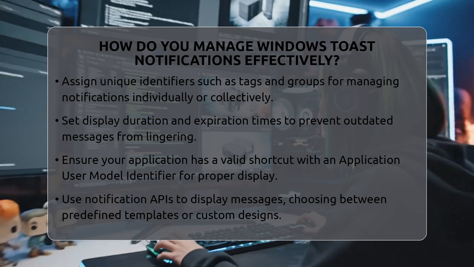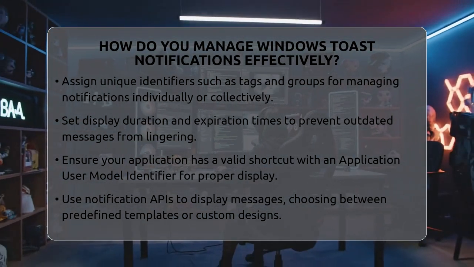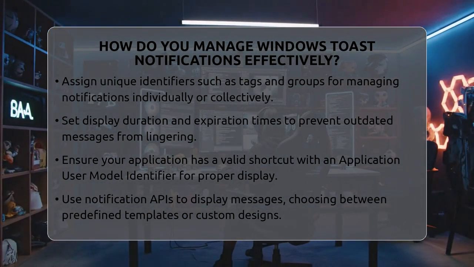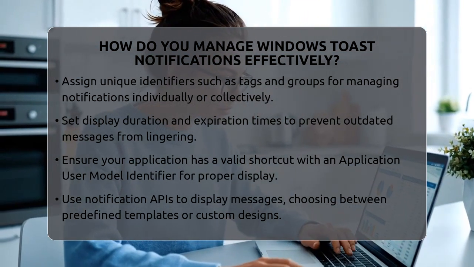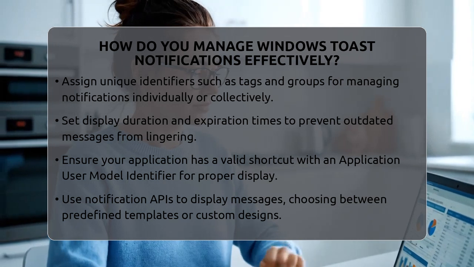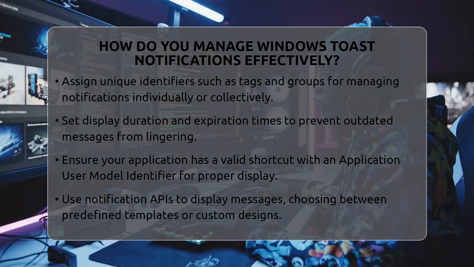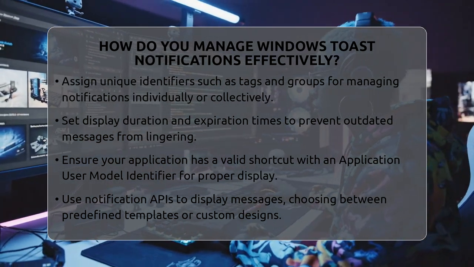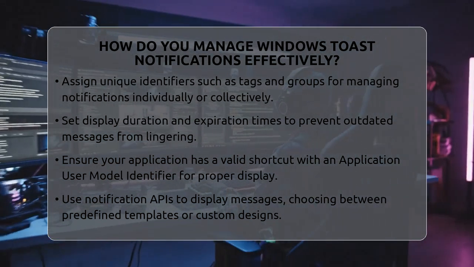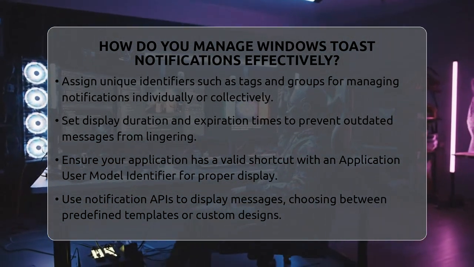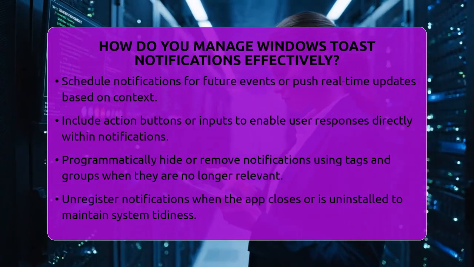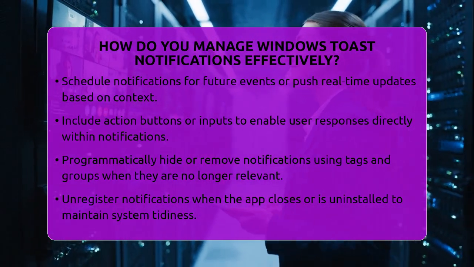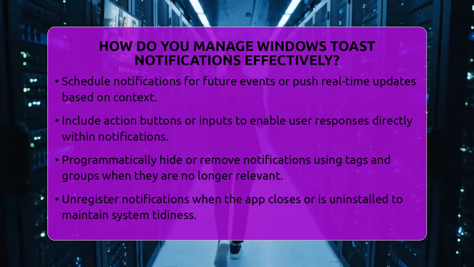When displaying notifications, make sure your application has a valid shortcut with an application user model identifier. This identifier is needed for Windows to show your notifications properly. Use notification APIs or managers to display notifications, either by choosing predefined templates or creating custom ones dynamically. Think about the context of your notifications. Schedule them for future events or push real-time updates when needed.